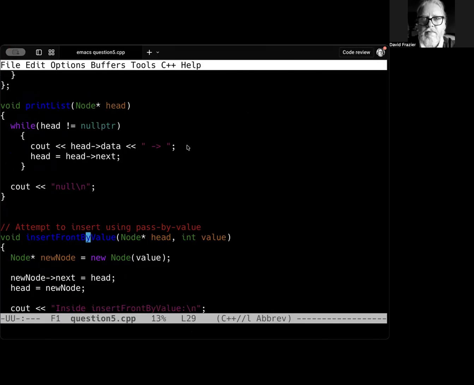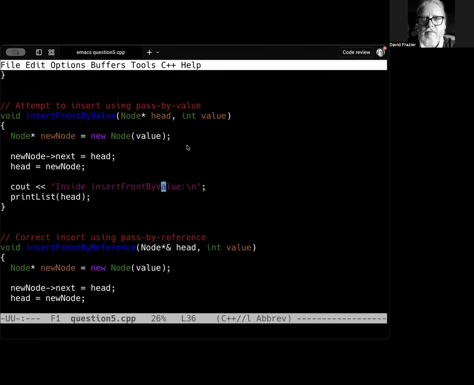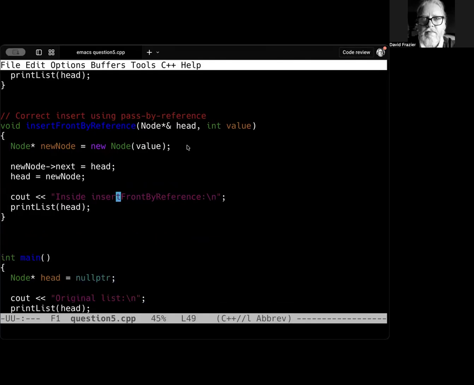So this is the insert front by value. We're passing along just the head node pointer, and then a value. Okay. We're setting it up here. That's it. And then I just added a message here that we're inside this function just so we know where we're at. Then we print the list. Okay. Then I've done this again correctly. And all you needed to do on this one is to add the ampersand. So I'm passing it by reference, which means changes to the address that head points to are reflected when the function ends. Otherwise, it looks exactly the same.